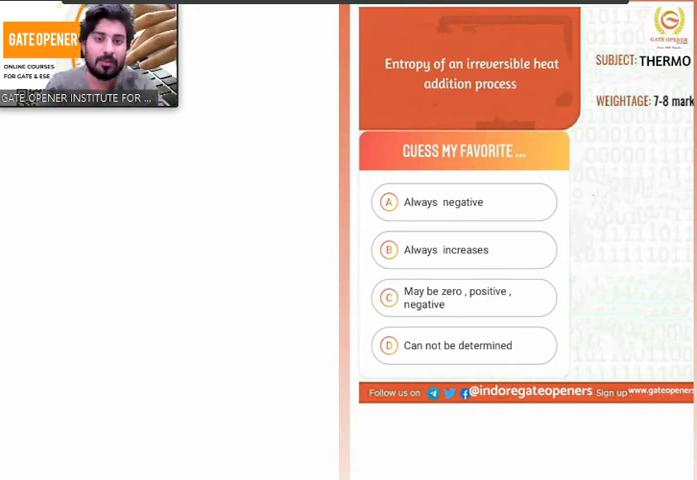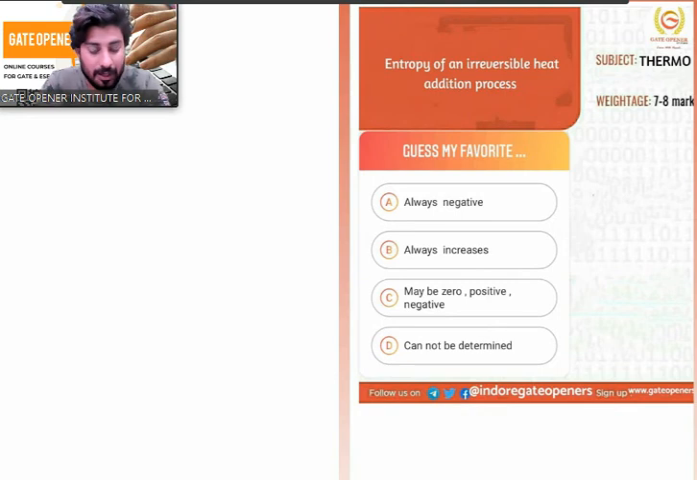The question is about the entropy of an irreversible heat addition process. First of all, I have to understand what entropy is, what an irreversible process is, and what heat addition is. So it's altogether very simple. What is entropy? Entropy means degradation of energy, or I can say it's a kind of randomness in a process that somewhat degrades the quality of energy, right?